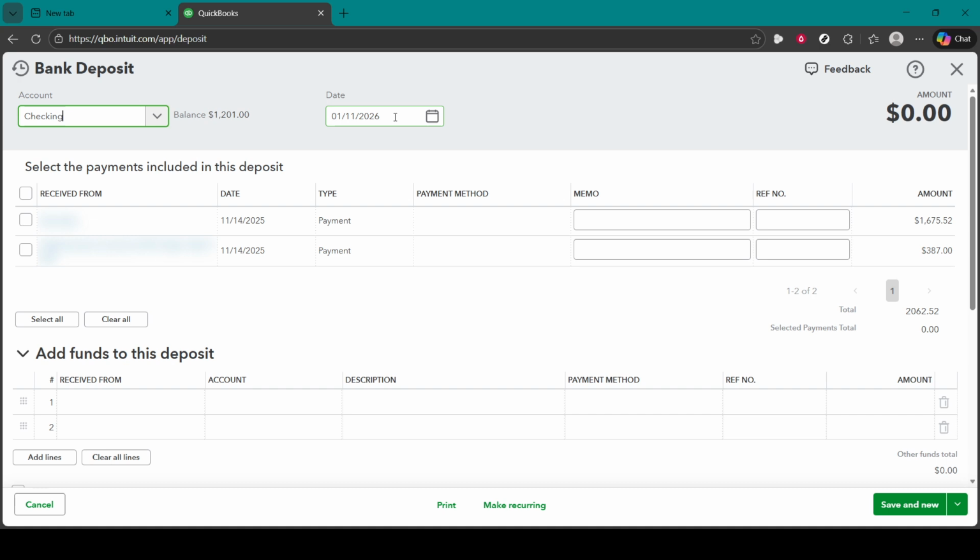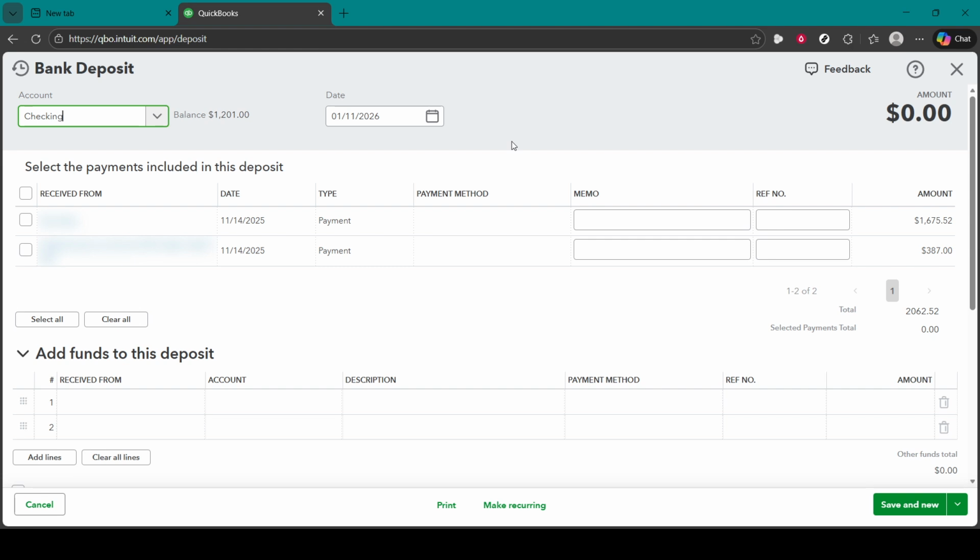If you see a section listing payments under Undeposited Funds, those are payments you previously recorded that haven't been deposited yet. Check the boxes for the exact payments that were included in this bank run. Grouping them here to match your real-life deposit helps the total line up perfectly with what you see on your bank statement.